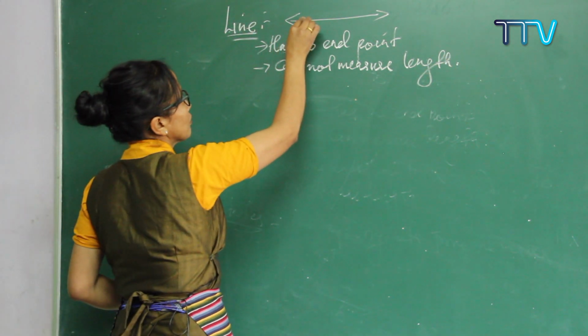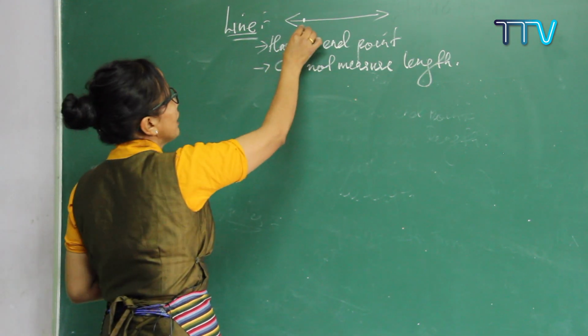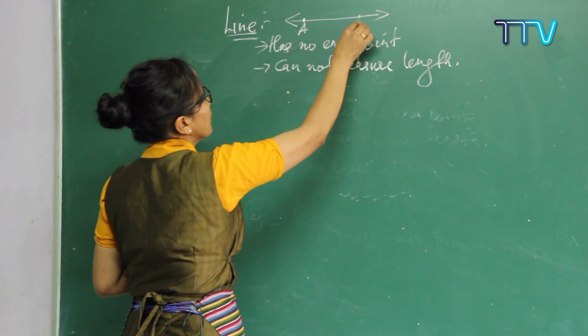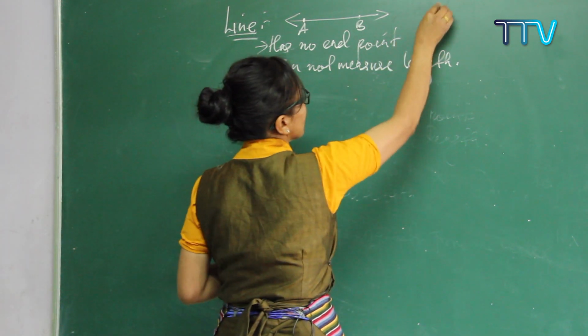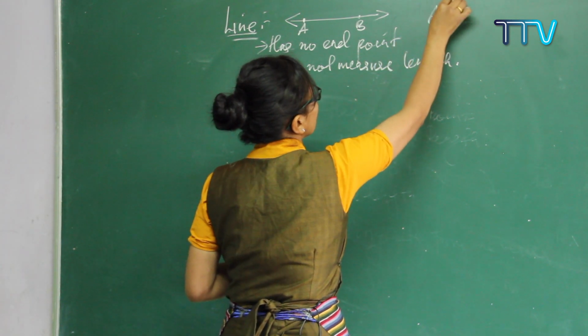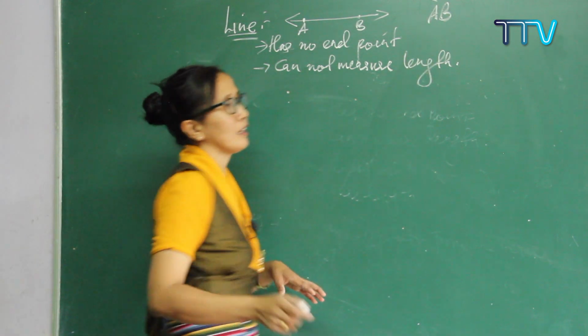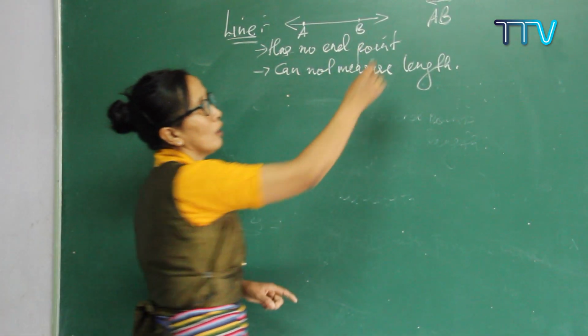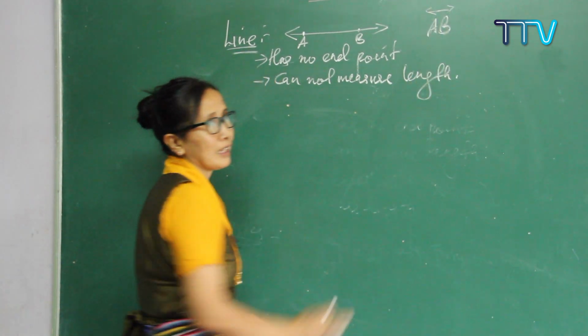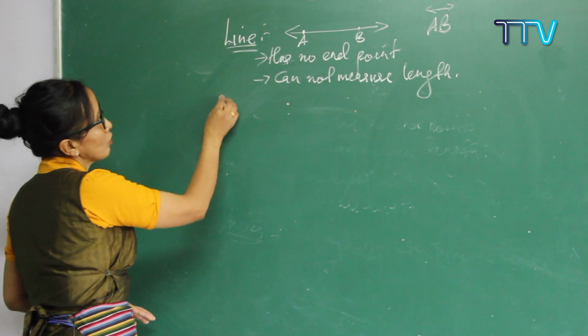We can also represent it by name. How do you name this line? A and B. When you call the name of this line, you can call it in this way: A, B, putting an arrow on both sides. This is called a line. We can write it in this way, AB, and on the top you can write an arrow like this. Understood? Next, come to line segment.